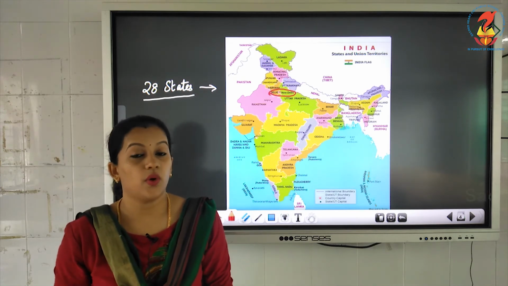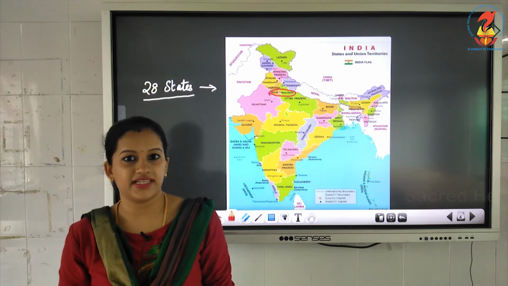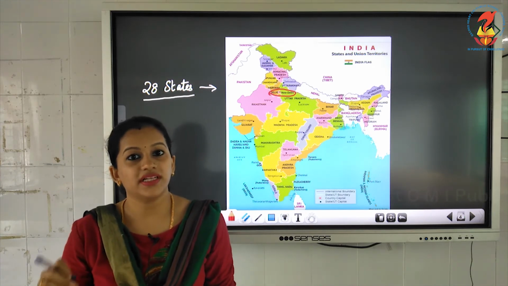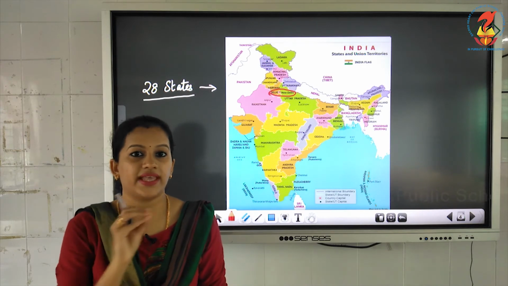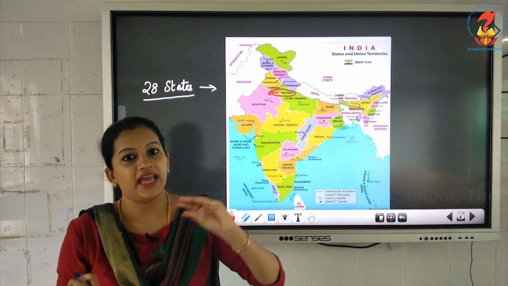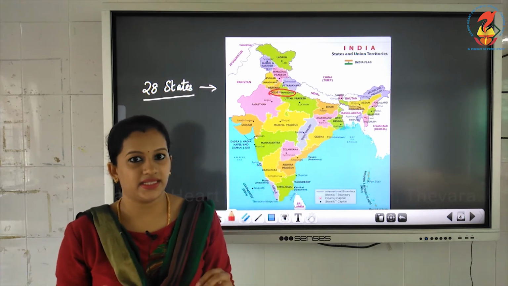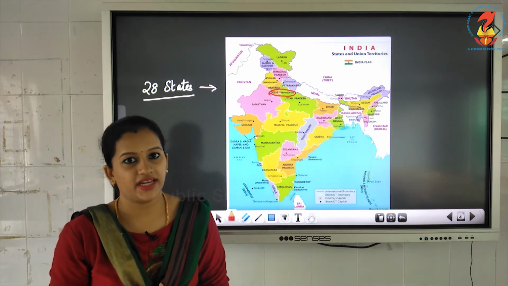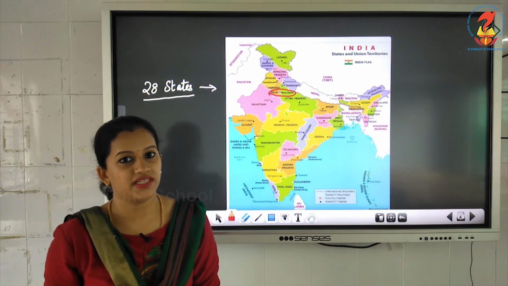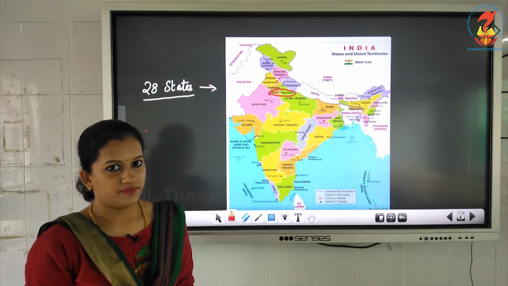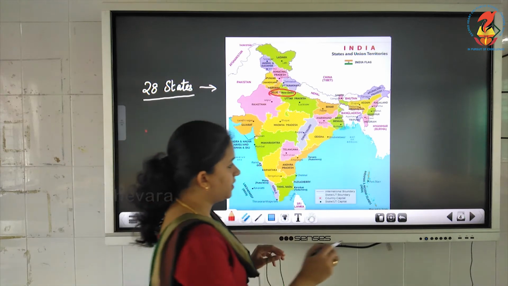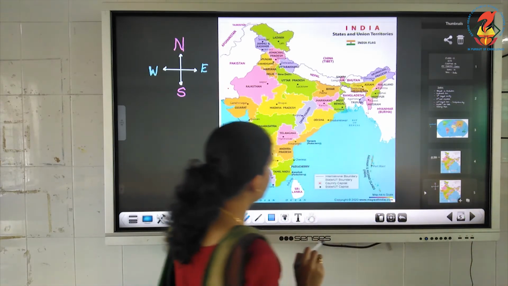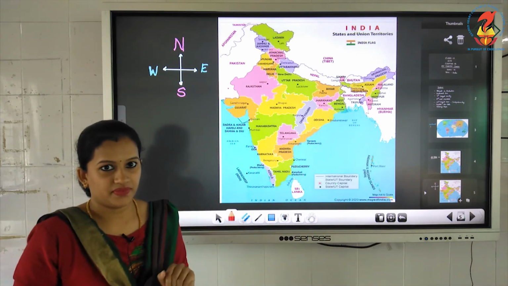Now children, in your worksheet there is an activity given. Activity 1 is based on the directions. You have to look at the map of India and fill in which places are located towards each of the directions. That is activity 1 of chapter 4 given in your worksheet. Let us do that activity.